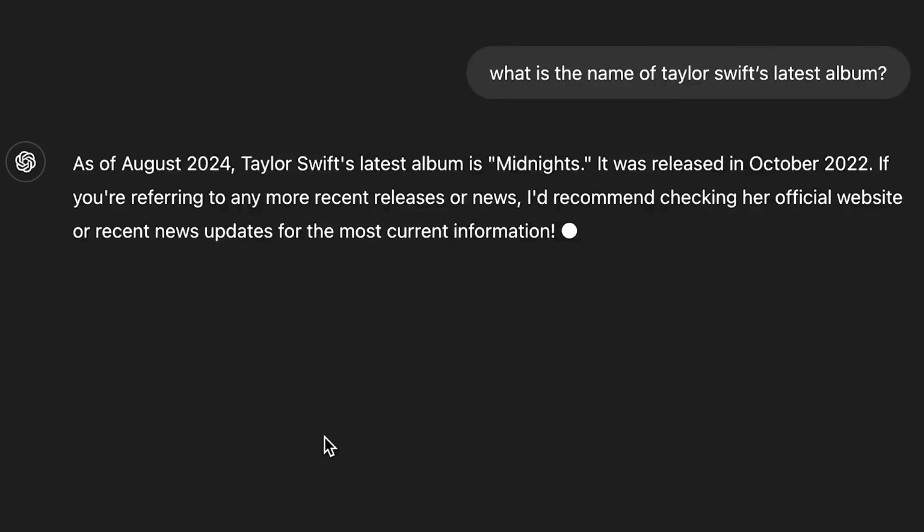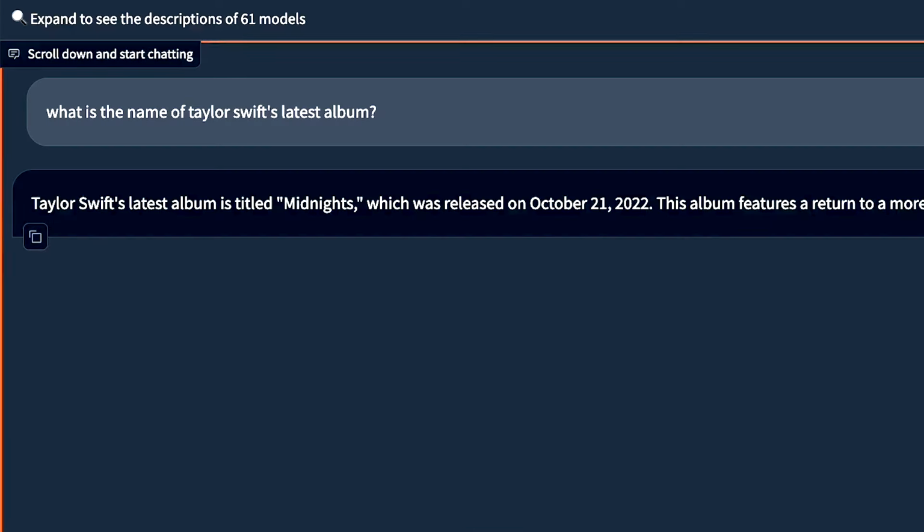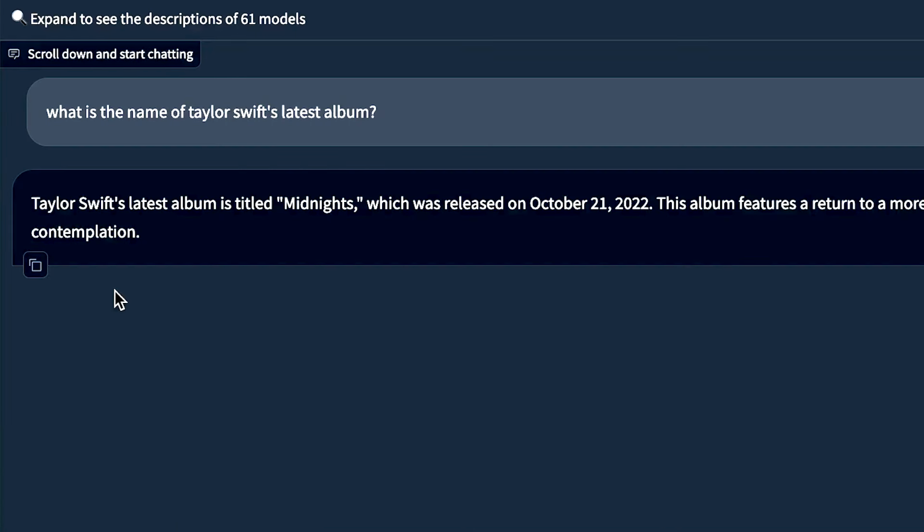So with that, let's go into the lmsys chatbot arena. Now, the sus column R model actually is available for direct chat. So rather than wading our way through battle mode, I am just going to select that for a second. And I'm going to say, what is the name of Taylor Swift's latest album? So there you go. As you would expect, it came back with Midnights, which was released on October the 21st, 2022.